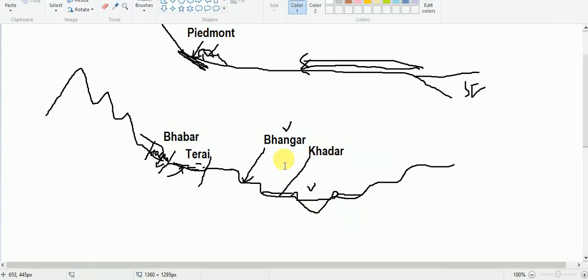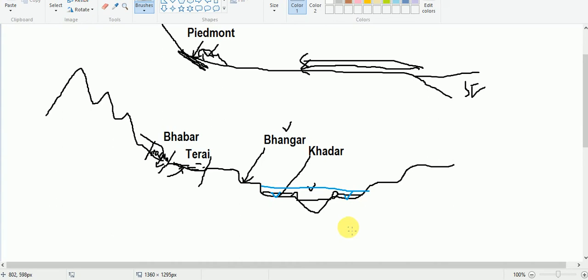Since it is lying in the floodplains of the Ganga river, it is continuously enriched. When the Ganga river is in flood, the flood water will cover this low-lying area. Because of that, the low-lying area is enriched with very fine sediments like silt.